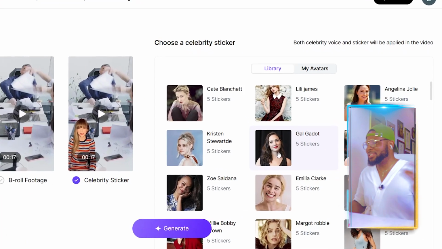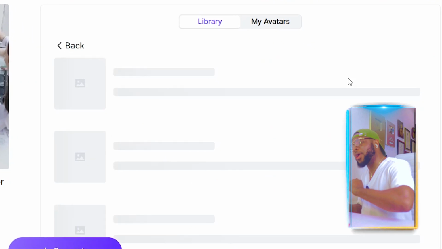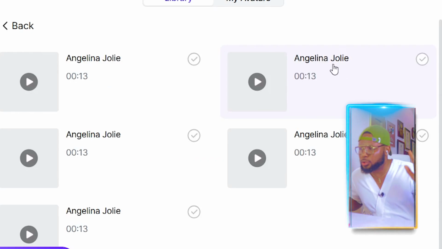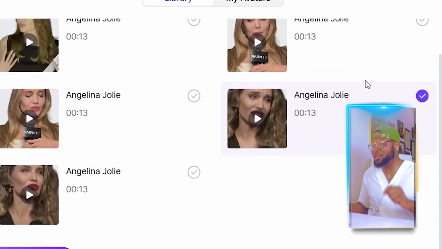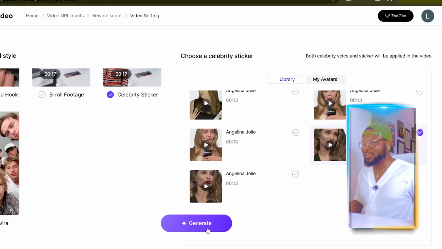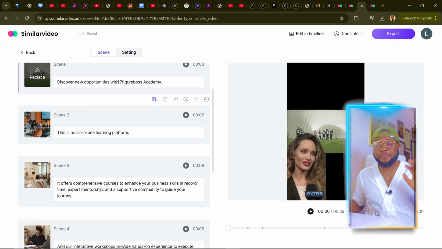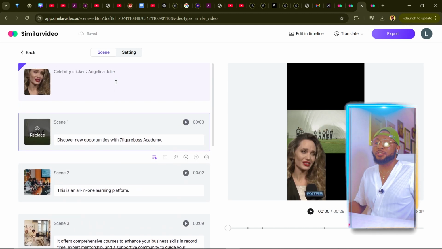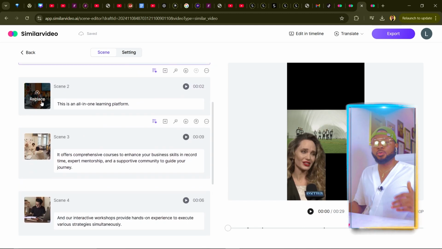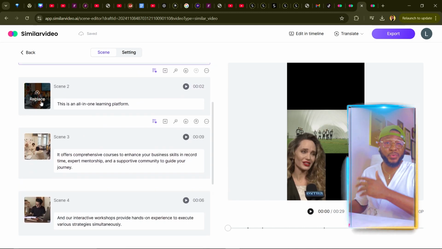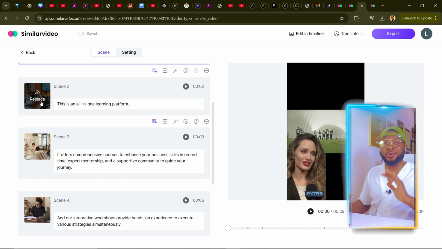And all I have to do now is select a random celebrity. So we're going to click on Angelina Jolie. We're going to randomly select this one and then click on generate for the AI to generate the video for us. So now you can see that it has come up with 5 scenes for us, and if you don't like any of them, all you have to do is replace them one after the other like we did for the other video, and you're good to go.